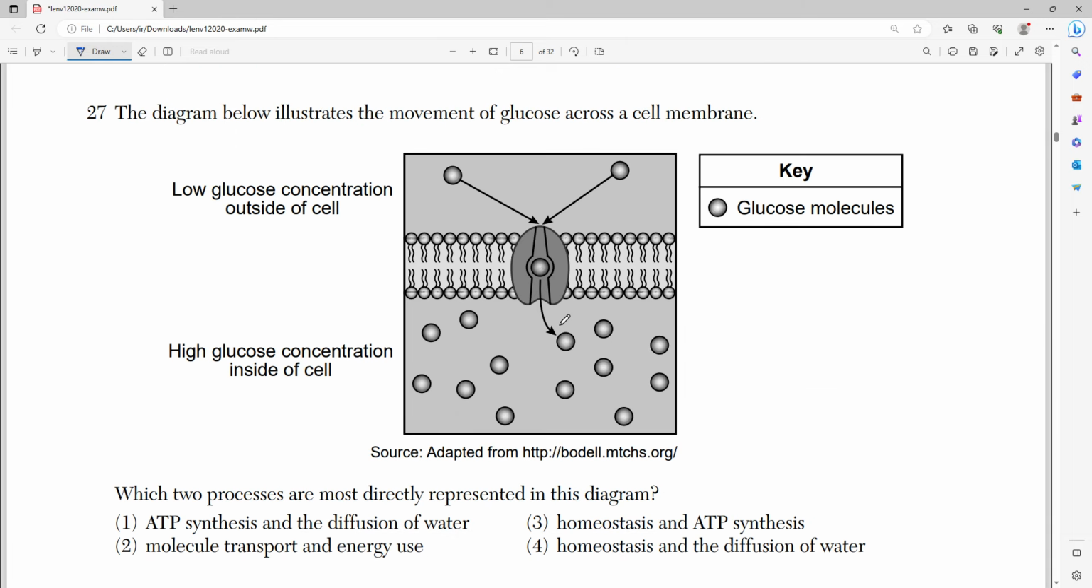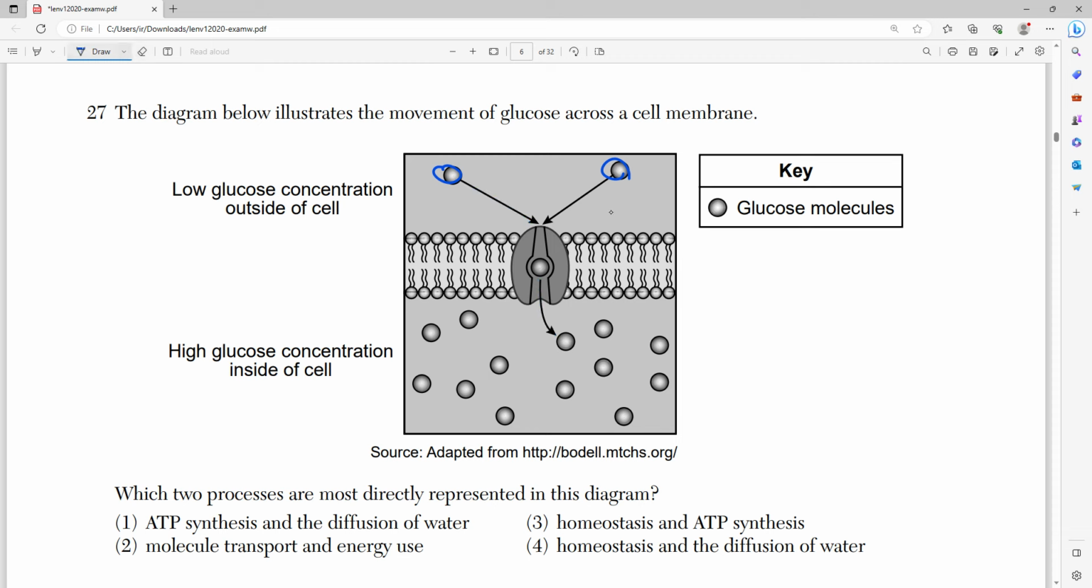Number 27, the diagram below illustrates the movement of glucose across a cell membrane. Cool. So each one of these circles is a glucose molecule, and they enter through this channel. And notice that we're going from low to high, instead of high to low. So this is an active transport. We're going against the gradient. In reality, if we took away this barrier, the glucose would want to go into the low glucose concentration, because think of osmosis and diffusion, it always goes from high to low, right?